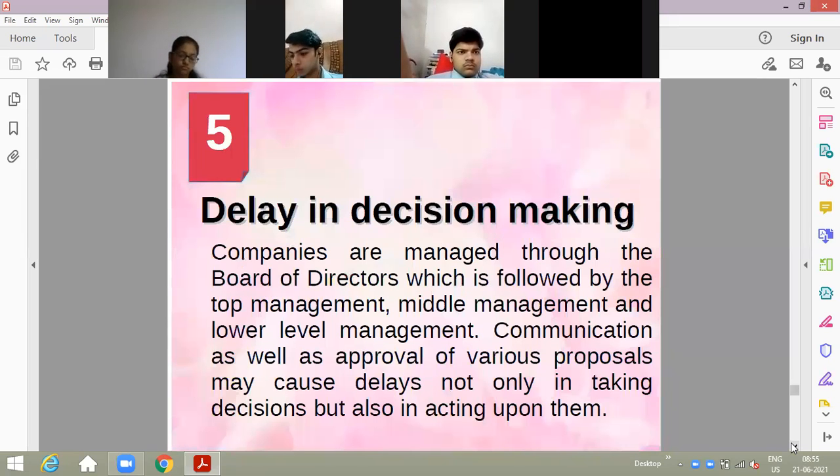Then delay in decision making, we simply see that there is a delay in decision making also. That means the companies are managed through the board of directors, which is followed by the top management, middle management, and lower level management. Communication as well as approval of various proposals may cause delays, not only in taking decisions but also in acting upon them.